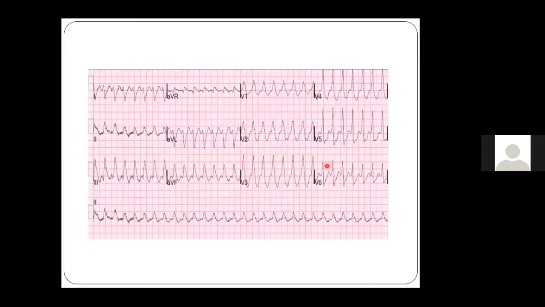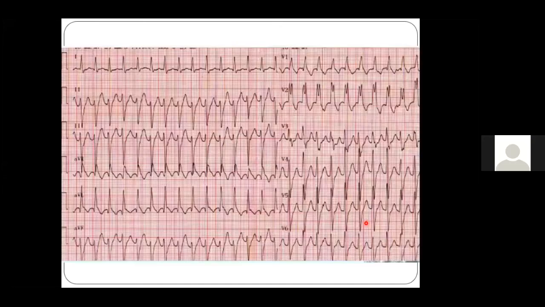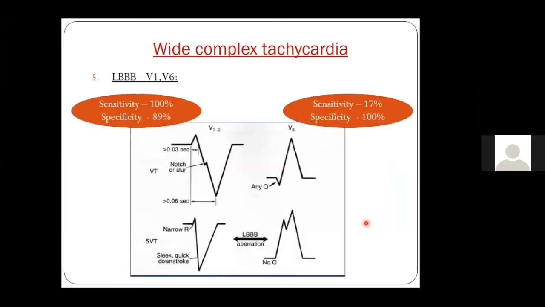Again, the same thing, if you can see in this ECG, there is an RS pattern, so we have to see other features of VT, which is an RSR' pattern, meaning RBBB with the first R taller than the second R, and the R by S ratio in V6 is less than 1. So this suggests it's more likely to be a ventricular tachycardia. Now again, I will come back to all of these ECGs at the end.